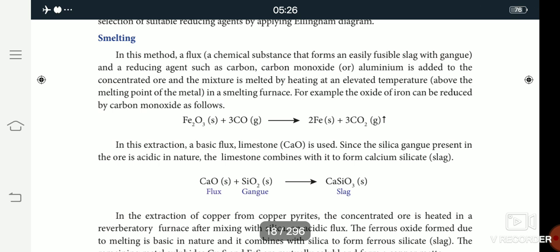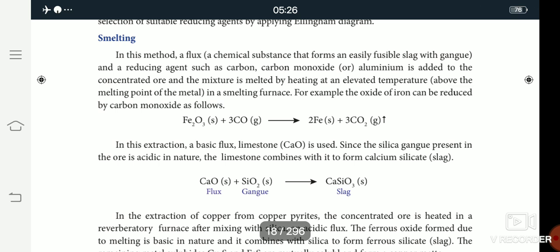Then what is the formula of manganese oxide? Mn3O4. Then what is the formula of iron oxide? Fe3O4. Okay children. Then the last question: what is the formula of mercury sulfide? The formula of mercury sulfide is HgS.